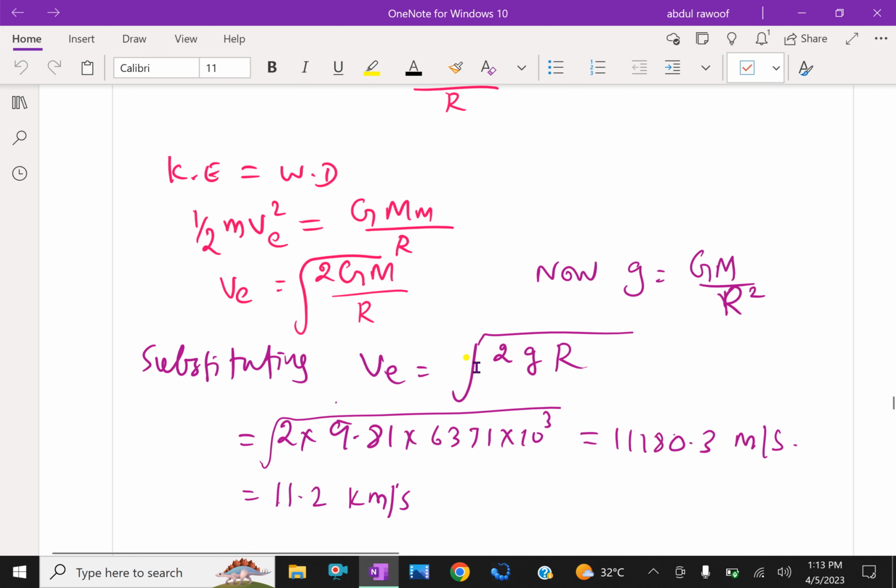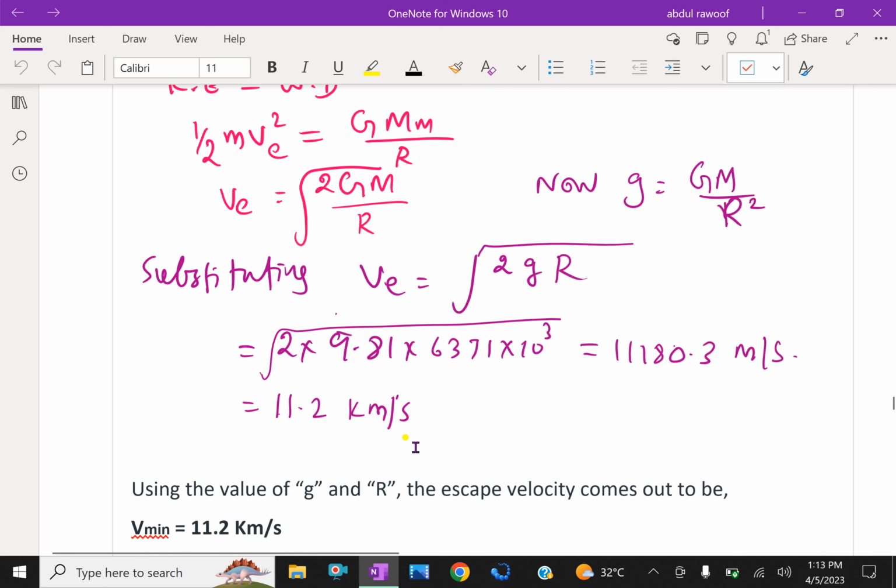Now for the earth we are substituting the values for g and r. 2 into 9.81 for g, and r is 6371 into 10 raised to 3, that is 6371 kilometer converted to meter by 10 to the power of 3. By calculating, it gives 11180.3 meter per second. Converting to kilometer, divided by 1000, is 11.2 kilometer per second approximately. Therefore, the escape velocity of the earth is 11.2 kilometer per second.